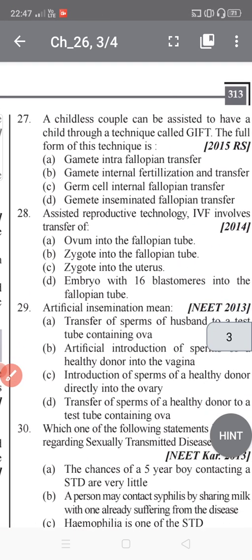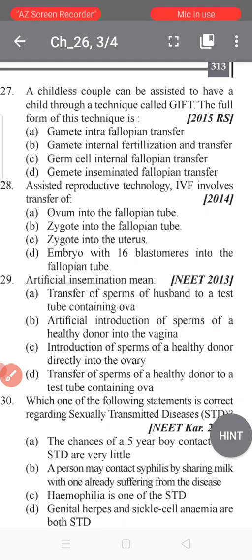Now the next question, number 28. Assisted reproductive techniques, that is IVF, involve the transfer of: ovum into the fallopian tube, zygote into the fallopian tube, zygote into the uterus, or embryo with 16 blastomeres into the fallopian tube. So now tell me, students, IVF involves the transfer of what? Basically we know it is the transfer of zygote into the fallopian tube, because IVF